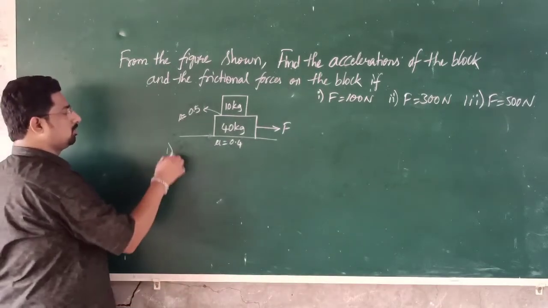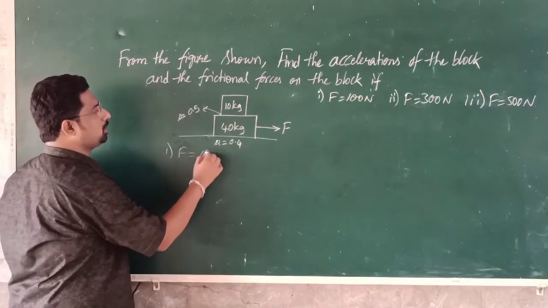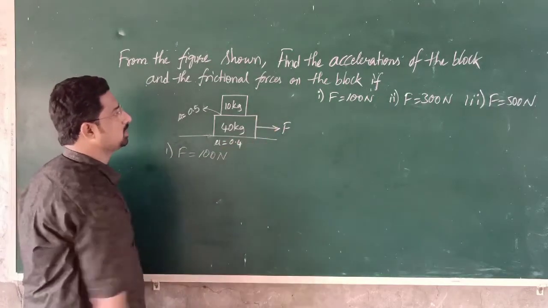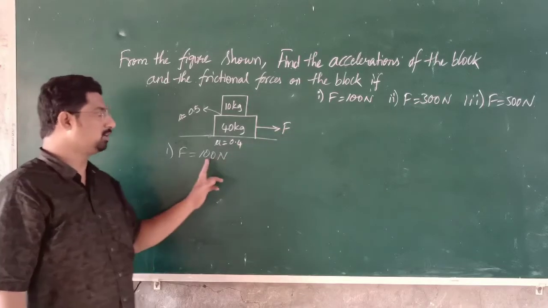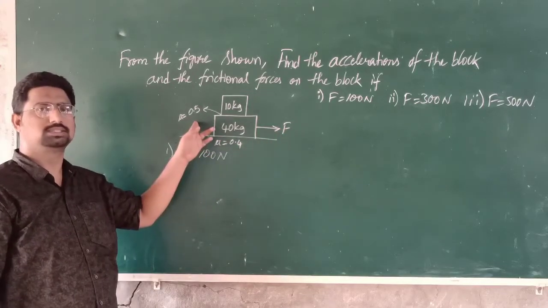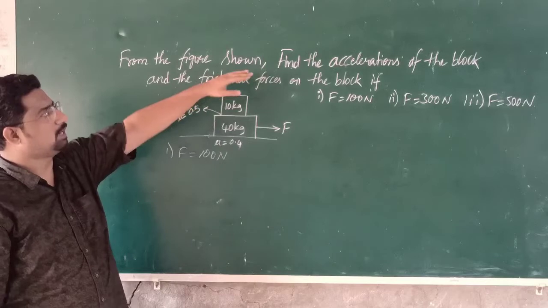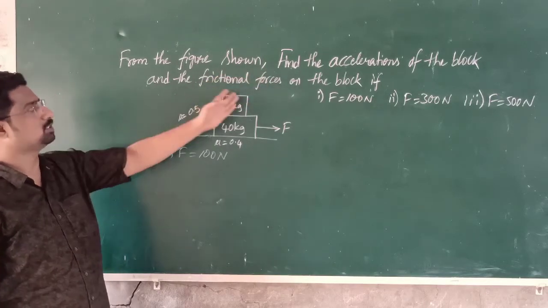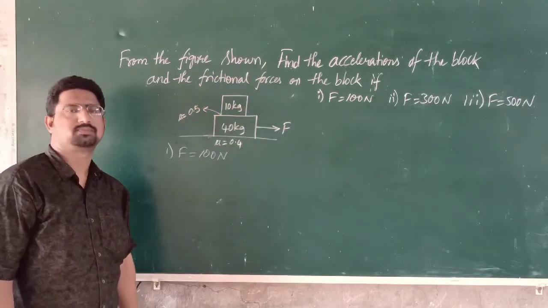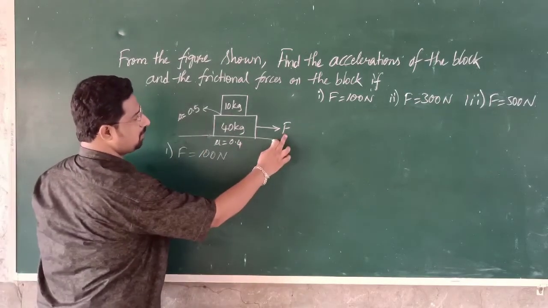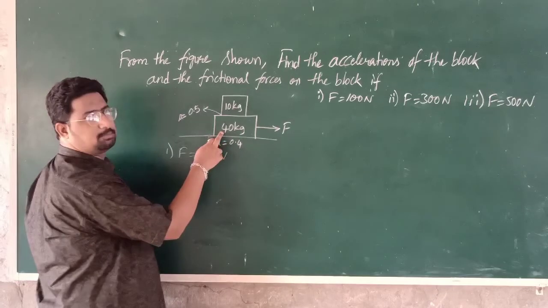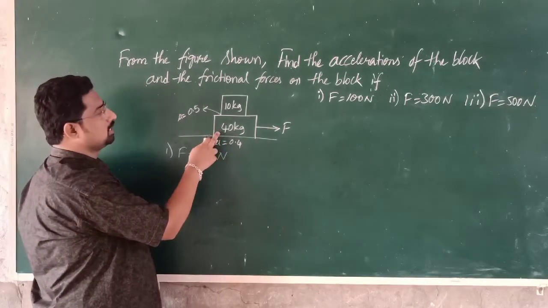If F is equal to 100 Newton in the first case, we have to find the accelerations and the frictional forces on the blocks. So here the force F is applied on the 40 kg block, isn't it?